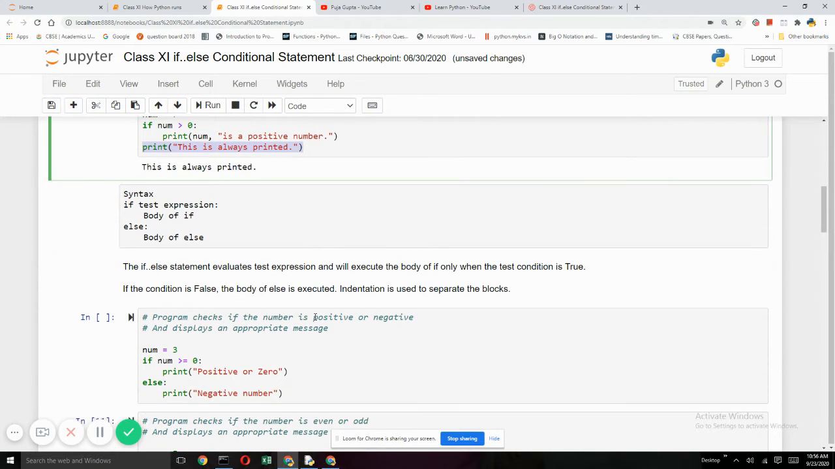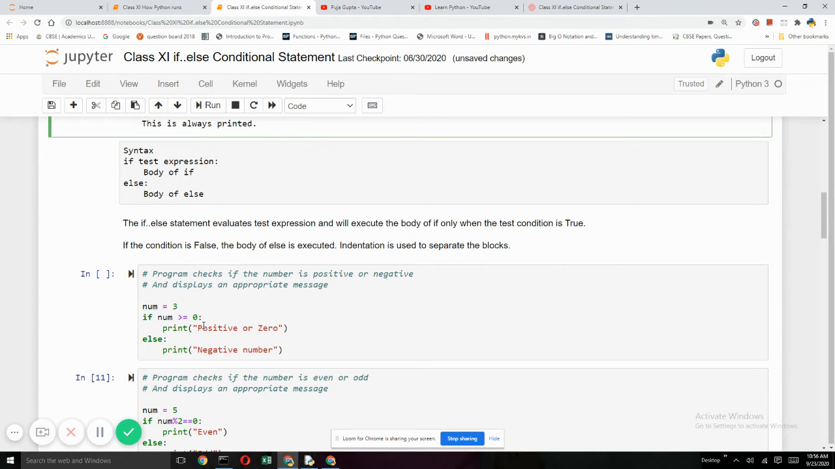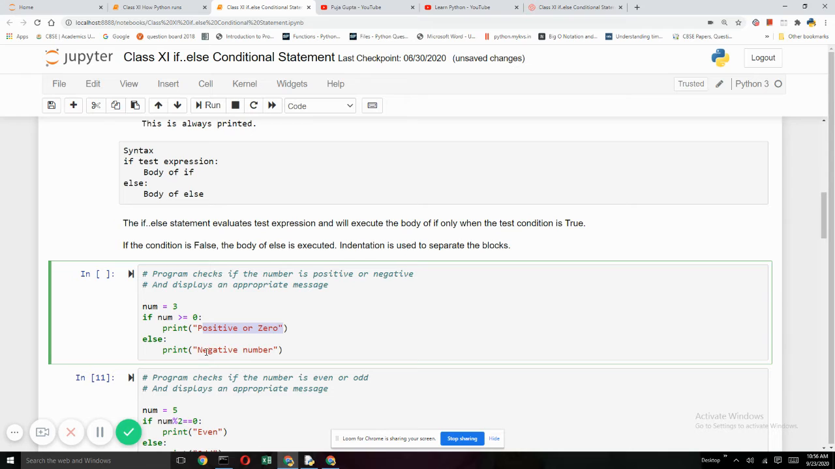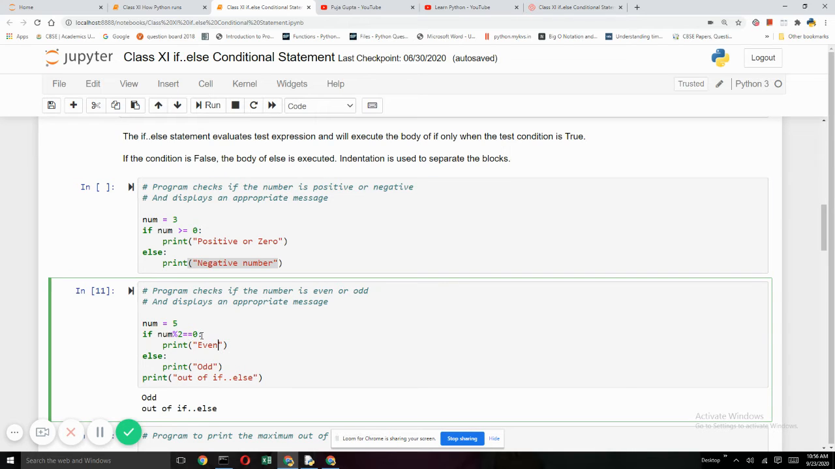So let me take one more program with you to check whether a number is positive, 0 or negative. Now if a number is greater than or equal to 0, it can be either positive or 0. But if the number is less than 0, the control will automatically go to else and say it is a negative number.